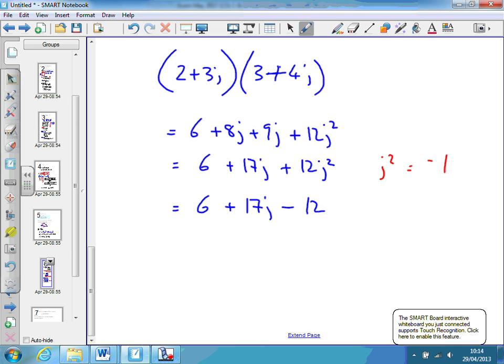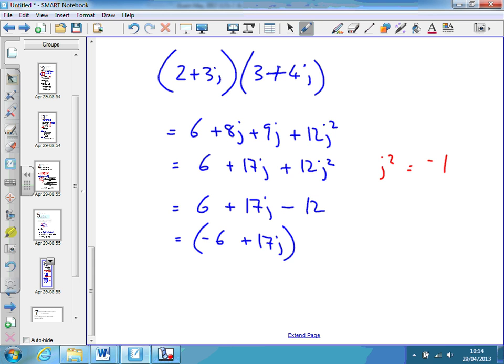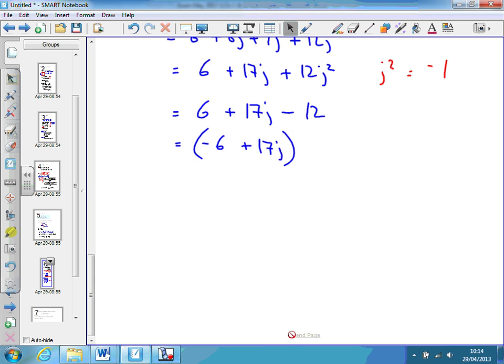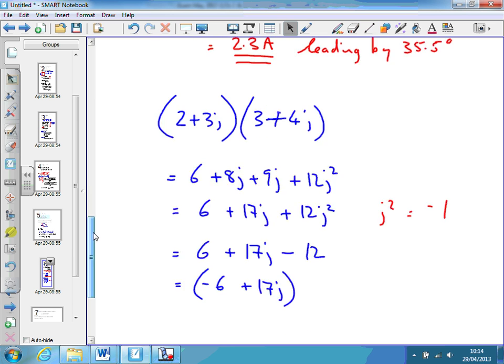So we end up with this. Now we've got 6 minus 12 is minus 6 plus 17j. And that would be my final answer, multiplying numbers together. If I was dividing, I would have to do something slightly different.